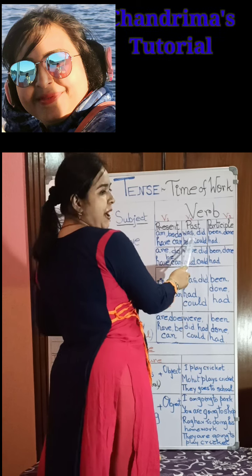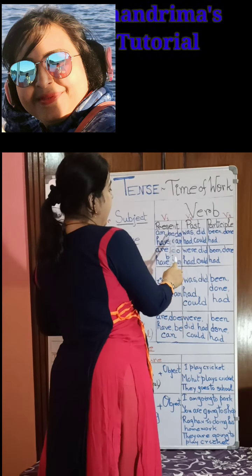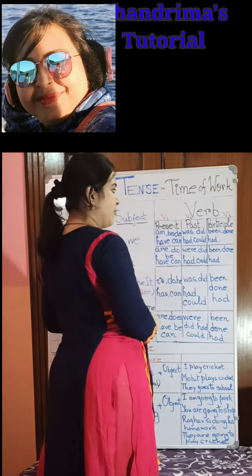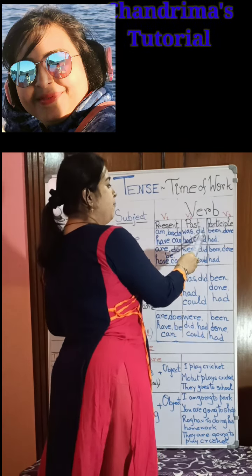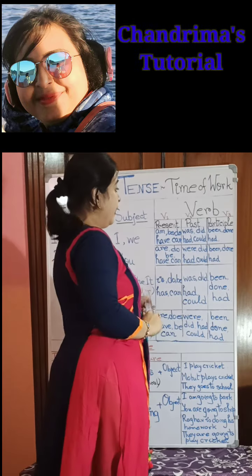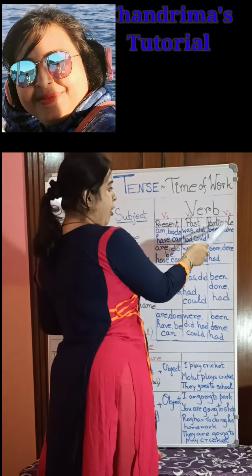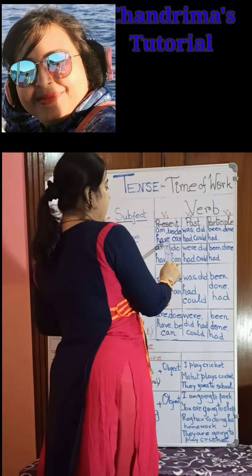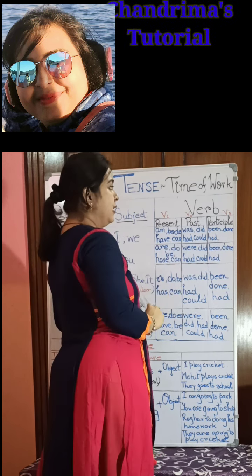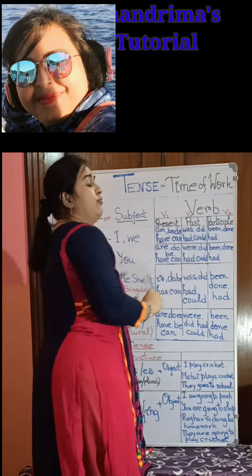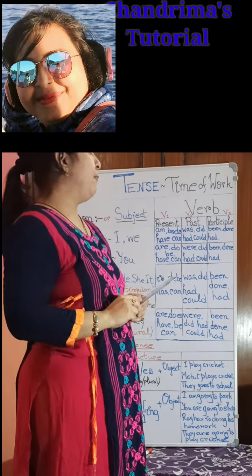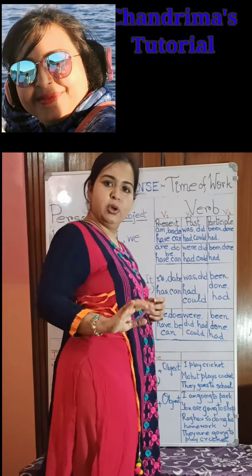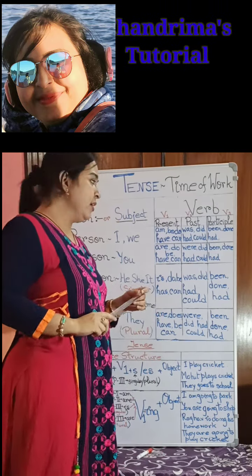Be verb in past becomes was, and in participle form, that means verb 3 form, it becomes been. Do verb in past form becomes did, and in verb third form or participle form it becomes done. Have becomes had; had also in past participle form becomes had. Can only becomes could. Okay, this one is clear.